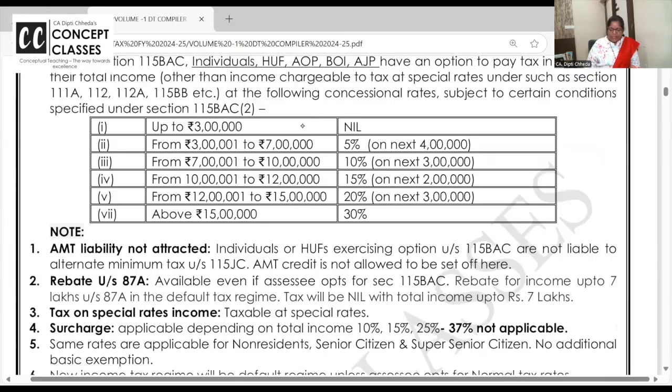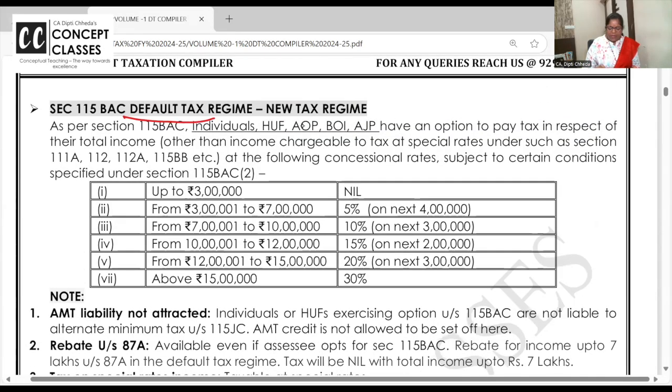Now come to default tax regime, 115 BAC. In exam, if they say person has opted default tax regime, go for this. If they say person has opted out of default tax regime, normal, go for that. Nothing given, you have to take these tax rates. There are changes in the tax rates for financial year 2024-25. लिख दो यहाँ top.